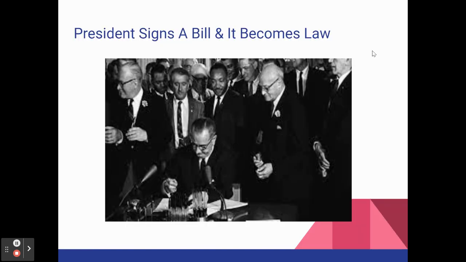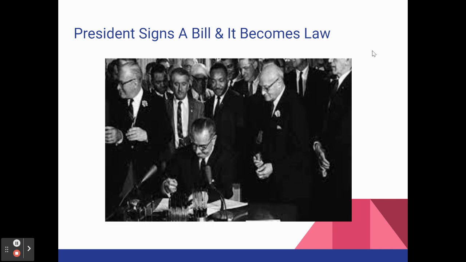So Congress really is the chief lawmaking body in the United States. They're the ones that propose ideas, debate them, and then vote on them. If Congress comes up with an idea and they vote on it and they approve it, that's just known as a bill. It's like a proposal that they have approved. At that point, the bill goes to the president's desk, and the president has two options.